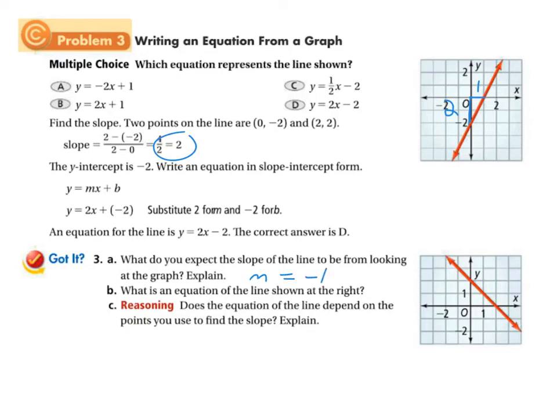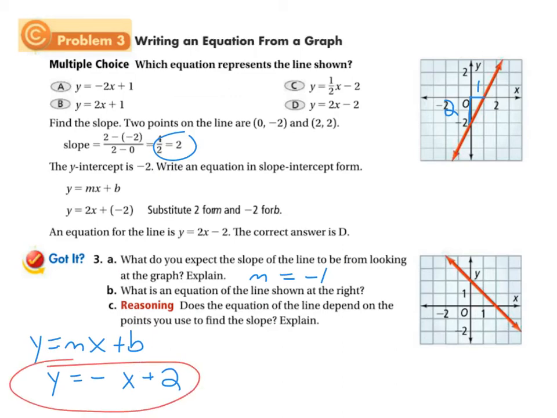And what is the equation? Well, where is it crossing the y-axis? It's crossing at 2. So if we did y equals mx plus b, we know that the slope is -1, so we can say y equals -1x, and it crosses the y-axis at +2, so it has a b value, or y-intercept, of 2. Now, we never write it like this. We never write -1x. We just write -x. So I'm going to get that out of there, and that then is our answer. When you have -x, it implies -1x.